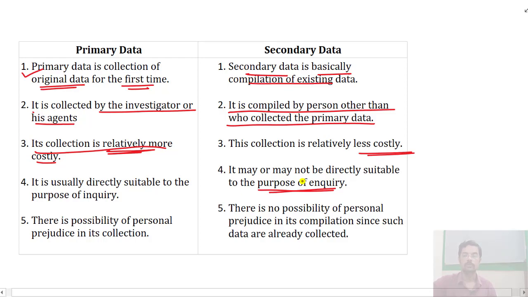There is no possibility of personal prejudice in its compilation because such data are already collected. In primary data we can either ask or not ask some questions, but here all the questions have been asked and the data was collected without any motive in mind. That is why secondary data does not have any kind of prejudice.